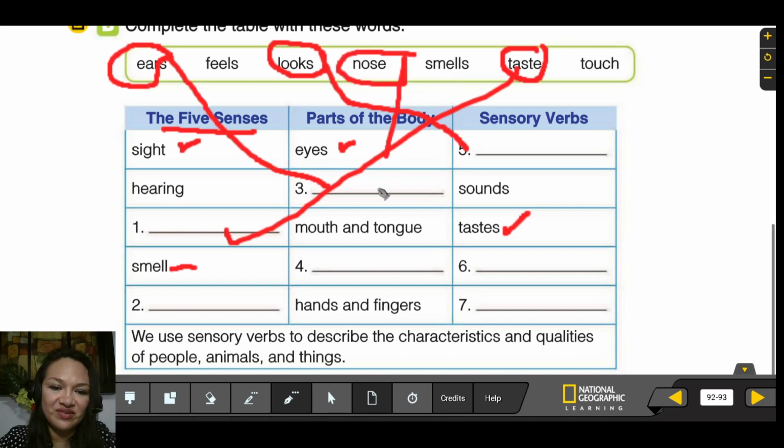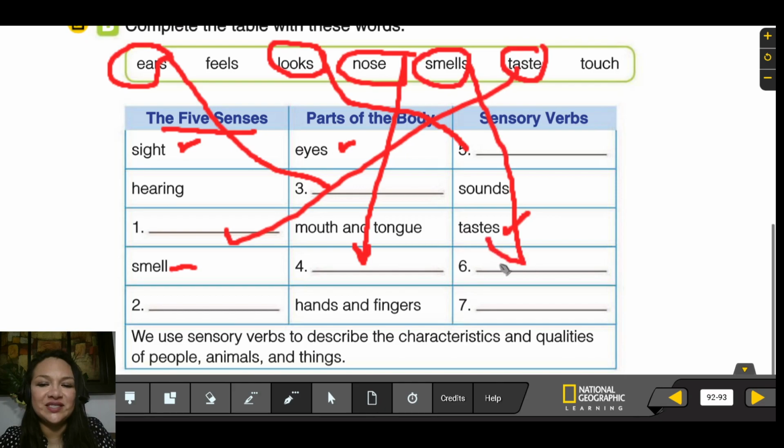And we say that the food smells delicious, right? Number two, with your hands and fingers, what is the sense? The sense of touch. And then we can feel something. For example, this blouse feels great, right?